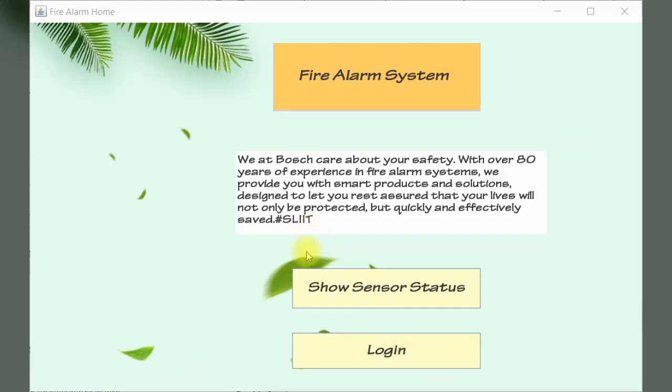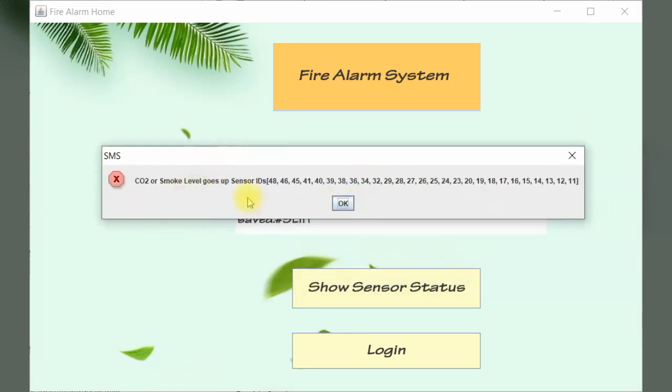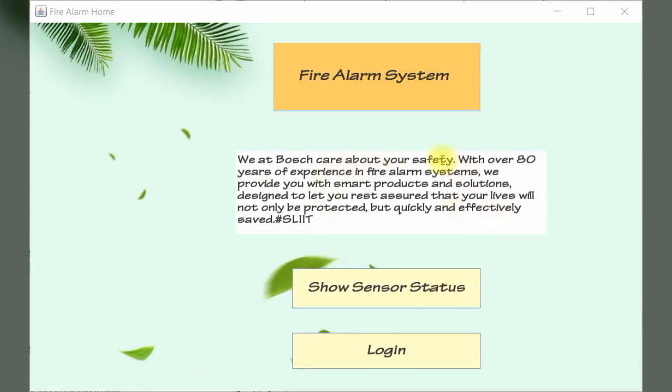Our system with the RMI saver checks every 15 seconds, checks the sensor status and shows a pop-up message for the user. Look at the pop-up message for the user. The RMI saver checks every 15 seconds. Yes, the dangerous IDs are 48 and 43. This ID is dangerous. Every 15 seconds it refreshes, checks the RMI saver and shows the pop-up message.